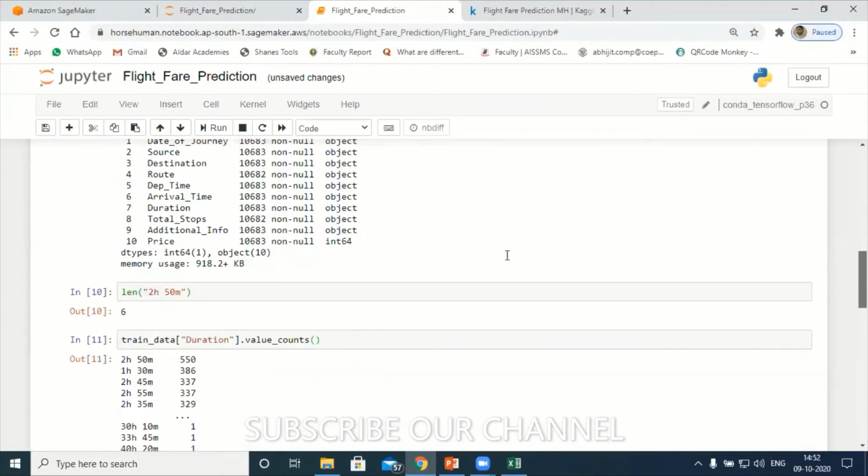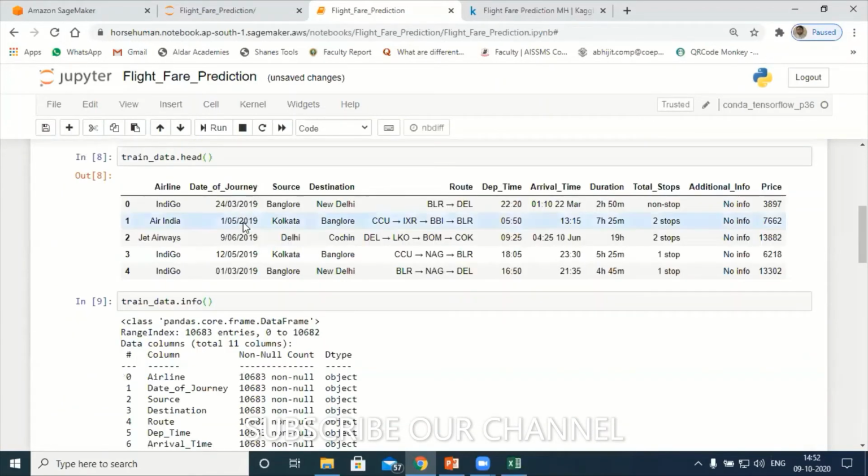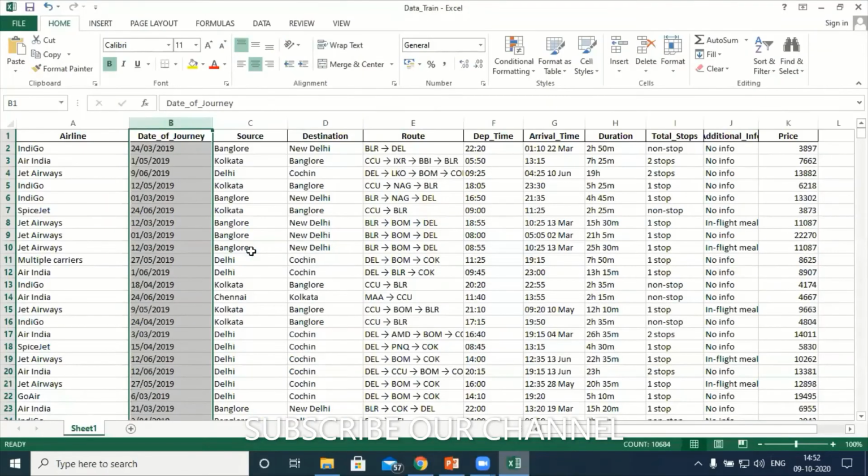Have a look on this. Year is 2019. Suppose if you check, let me check the Excel sheet. I'll go to the Excel sheet. Hope you can see the Excel sheet. Yes, sir. Have a look on the Excel sheet.